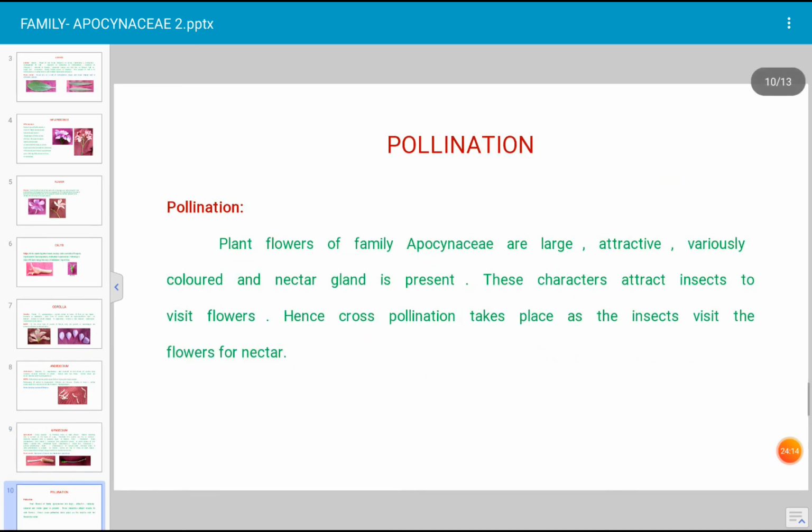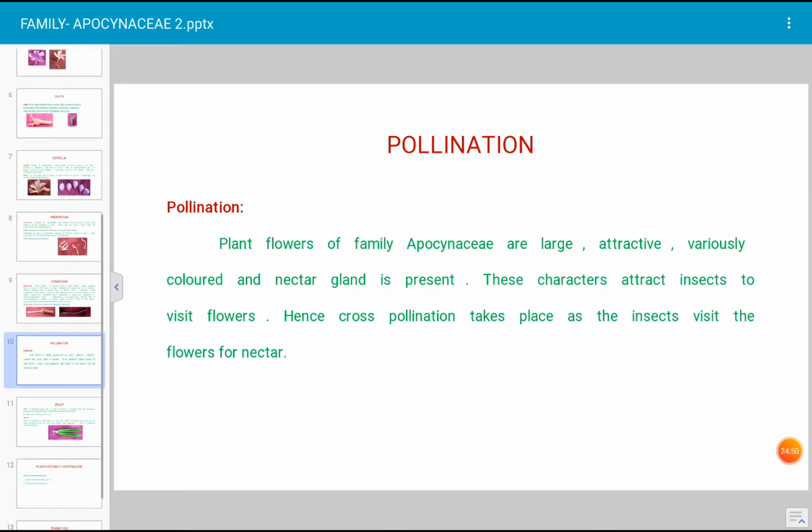Next heading, pollination. Pollination means transfer of pollen grain from one flower to another. The Apocynaceae plants produce many colored, large sized, attractive flowers which attract the insects. And nectar secreting glands are present at the base of the ovary. All these characteristics are very important to attract the insects, and for nectar, insects visit the flower and pollination is effected.